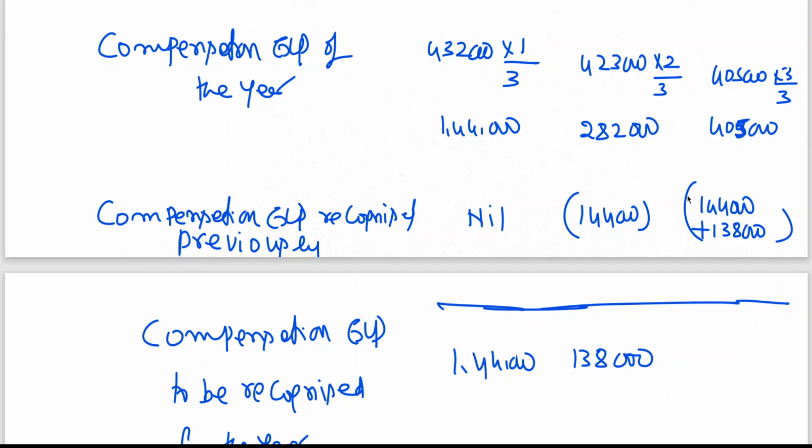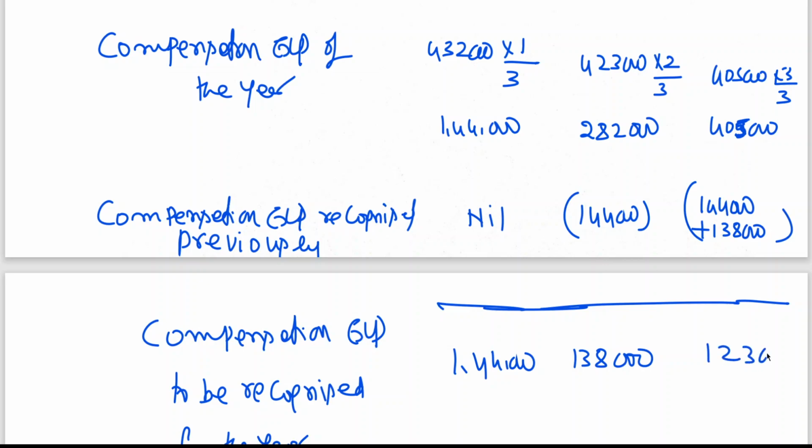So 4,05,000 minus 144 minus 138 is coming to 1,23,000.